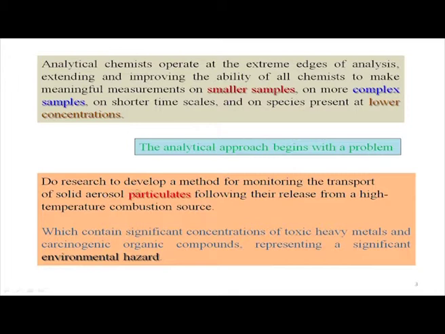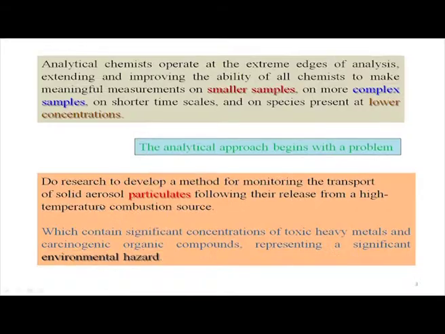So, we can go for researching this. Do research to develop a method for monitoring, say, the transport of aerosol particulates. So, when we see that automobile exhaust we were talking about in our previous class, that automobile exhaust is giving different types of gases, and we want to analyze those gases for a particular understanding. Suppose some generator is also running and the generator is also giving some exhaust, our air conditioner is also running, our refrigerators are also running.